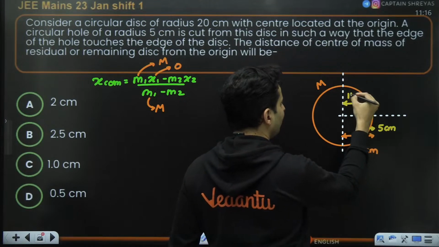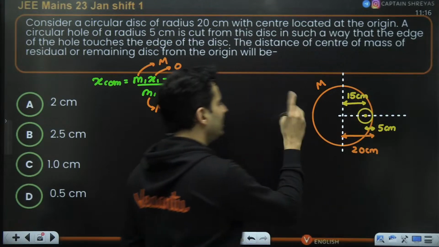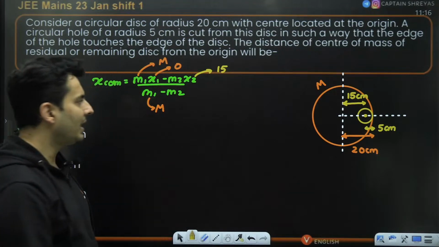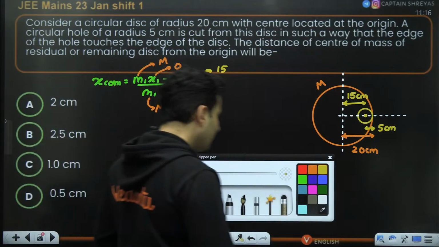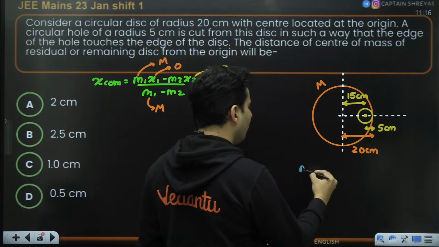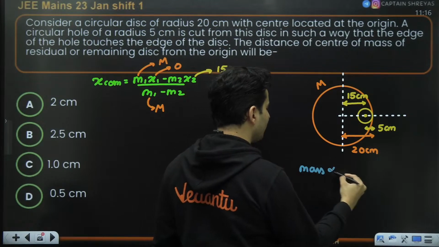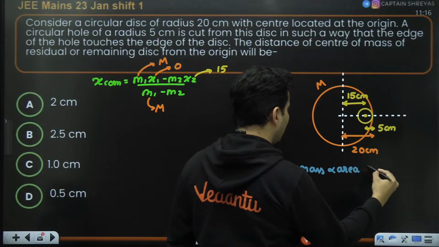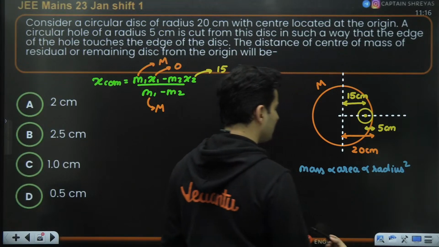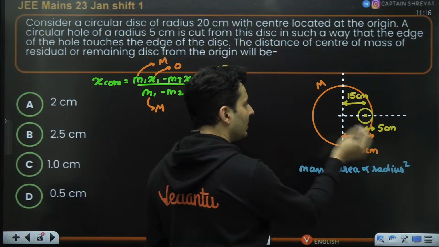This will be 15 centimeter. So that 15 will be x2, number one. Next important thing, keep in mind that the mass of any disk is proportional to the area, and area is proportional to the square of the radius. Now consider both the disks.